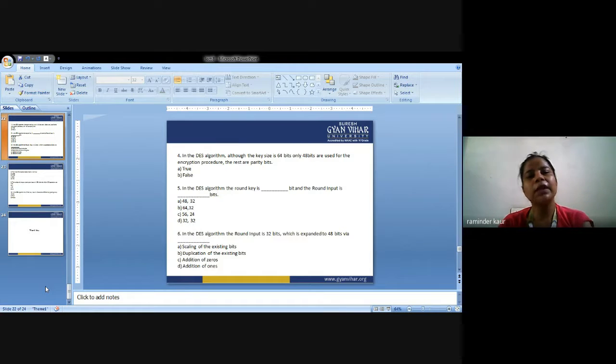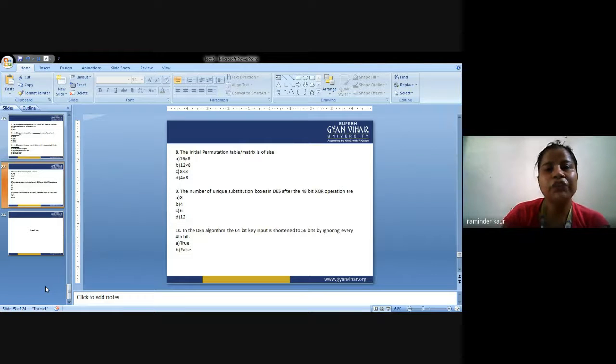Next, in the DES algorithm, the round input is 32 bits, which is expanded to 48 bits via scaling of the existing bits, or the duplication of the existing bits, or the addition of zeros, or the addition of ones.